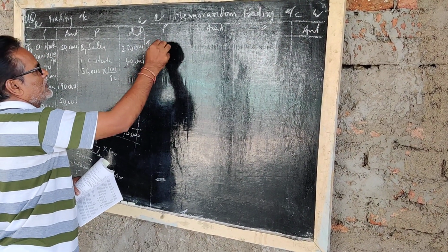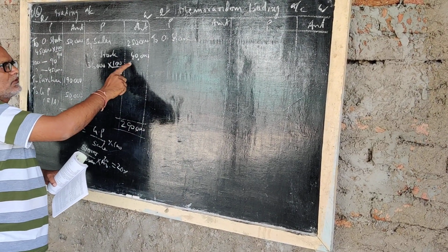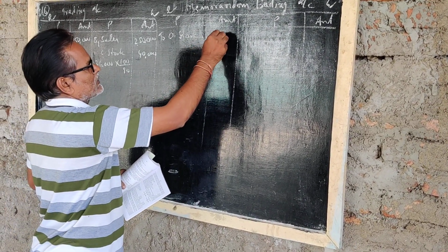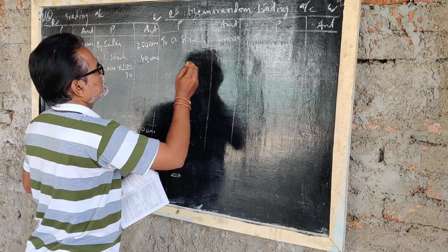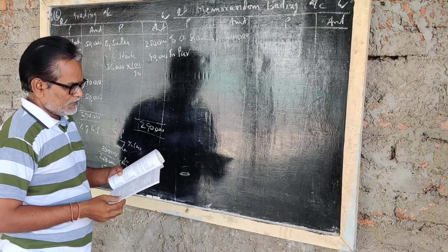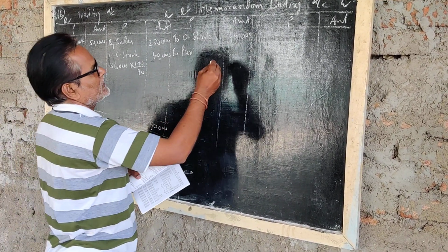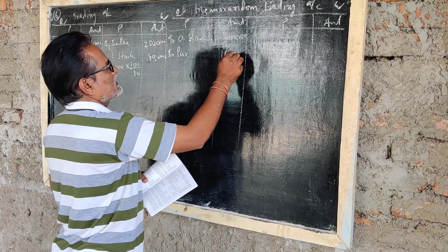To opening stock. This year's closing stock you can write here as opening stock. To purchase, up to date of fire, purchase is 1,60,000 rupees.